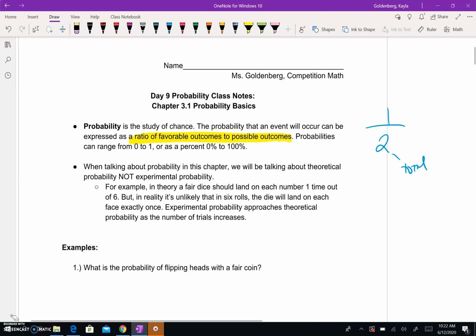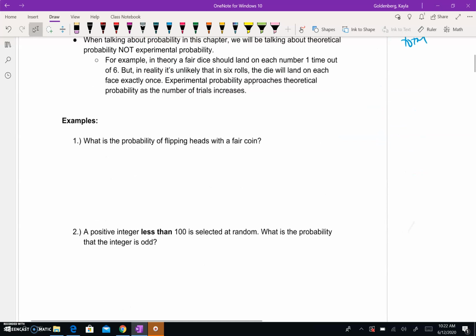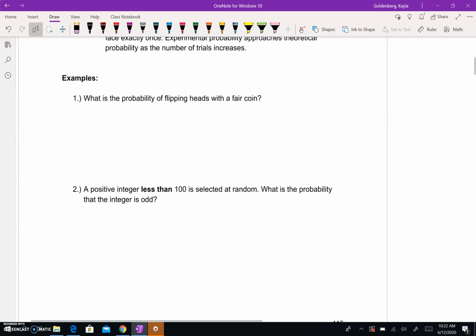The other thing to think about with experimental versus theoretical is that as you do more and more experiments, right, as you flip a coin more and more times, it will get closer and closer to 50%, which is the theoretical. Okay, so here are some examples. What is the probability of flipping a heads with a fair coin? We kind of just talked about that. It's a half or 50%. So you can write it either way, fraction, percentage, doesn't really matter.